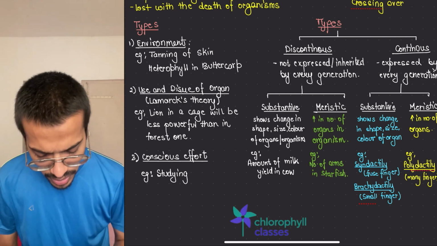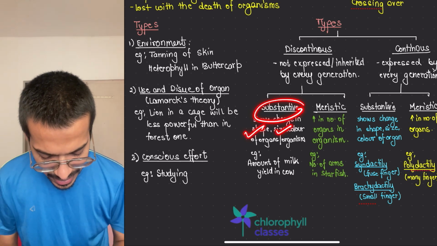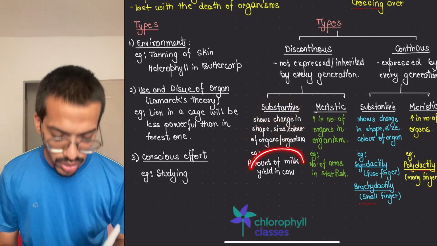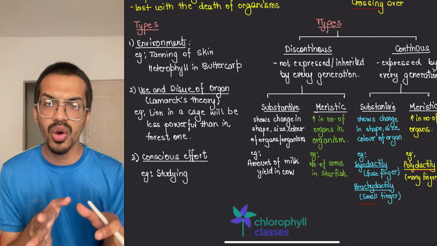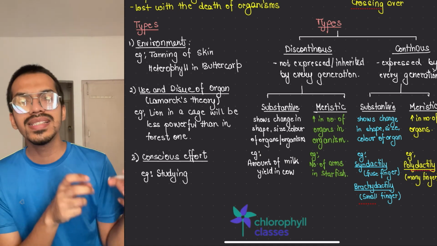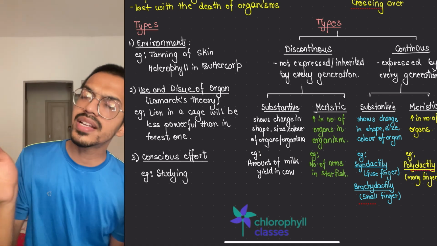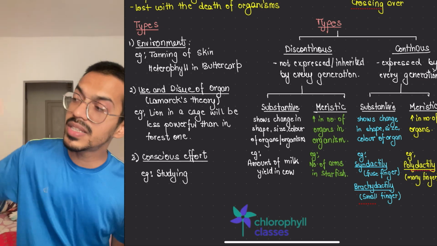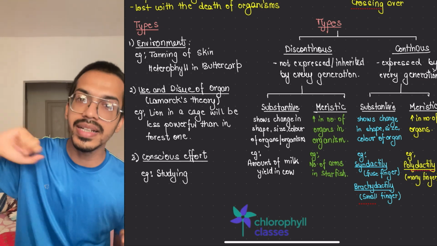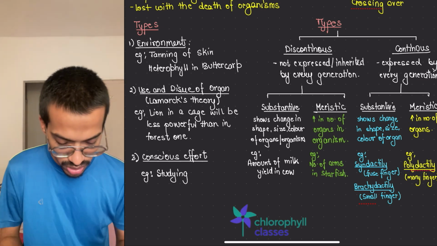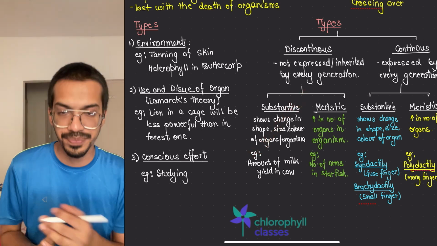Okay, so what does substantive mean? Change in the shape, size, color, organs. Like the amount of milk in the cow. Maybe this cow which I have right now is giving me 2 liters of milk. Maybe the next one is giving me only 1 liter. Maybe the next is giving me again 2 liters or 3 liters. This change is coming in the yield product.